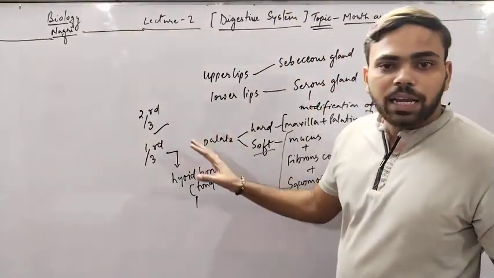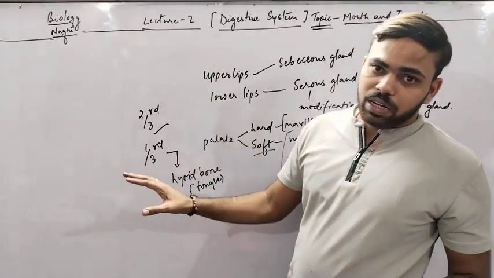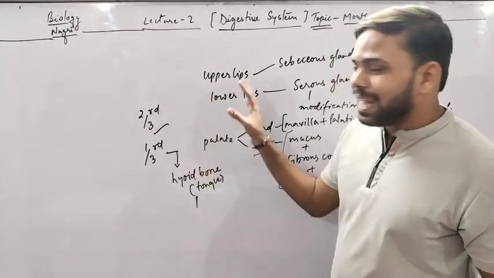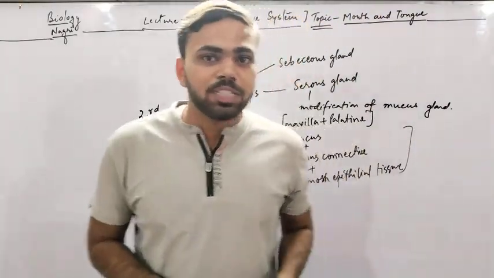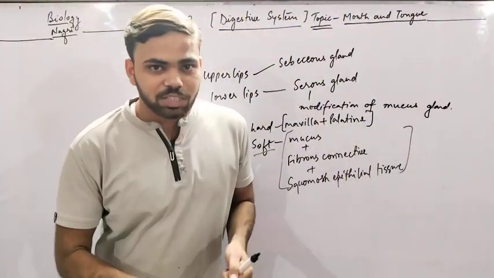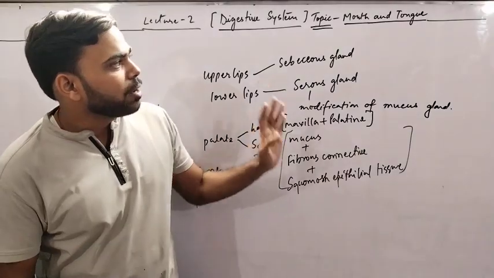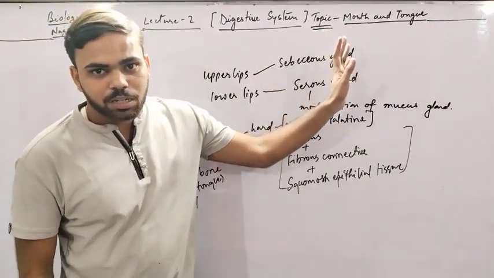The concept of buccal cavity, which is also known as oral cavity, the tongue, the palates. I hope all these concepts are very much clear to all of you. In our next topic, we will discuss the teeth and stomach. Thank you.